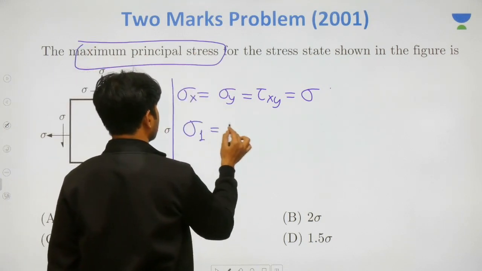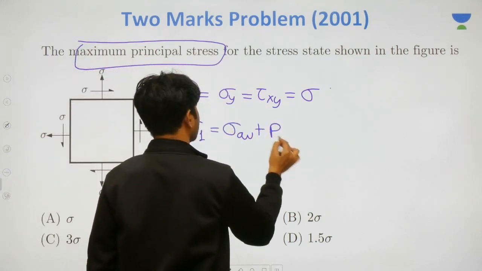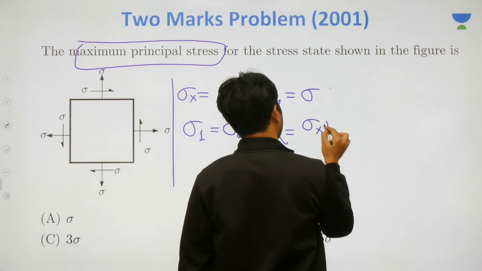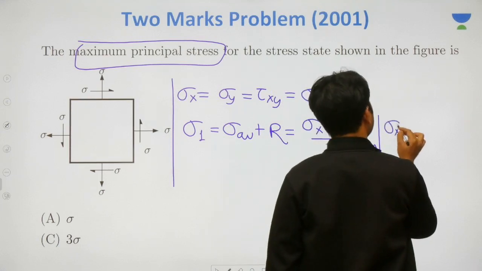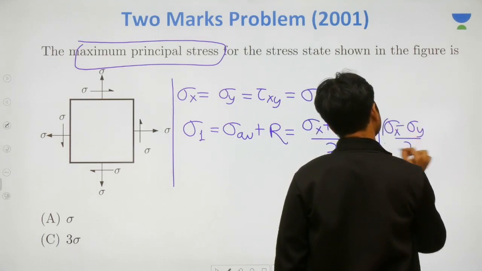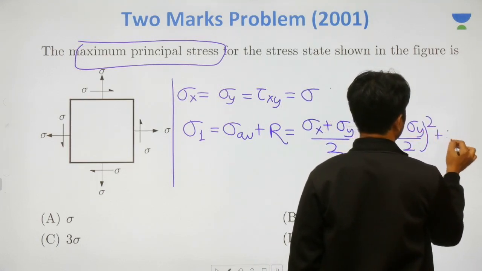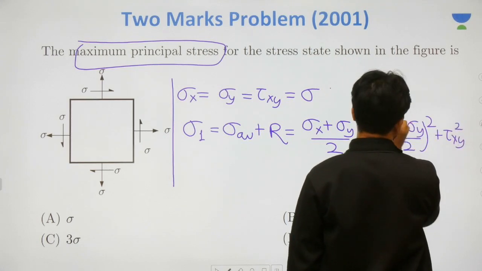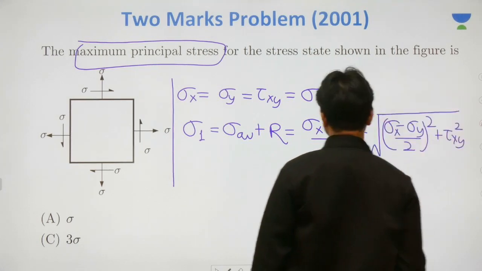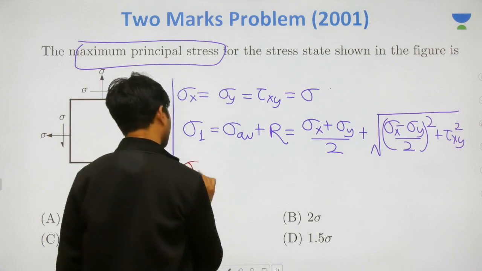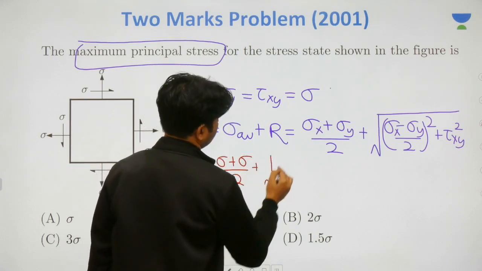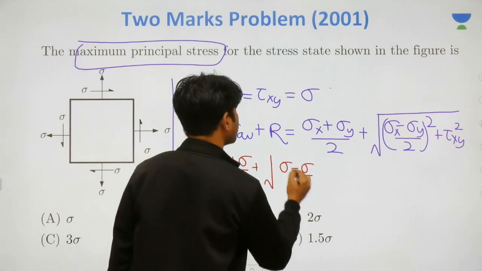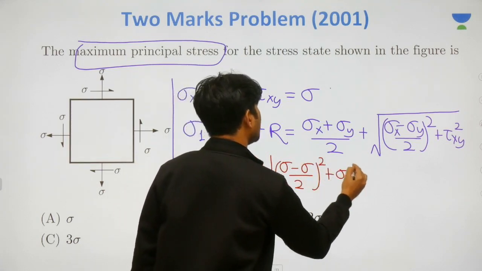This is a very challenging problem because maximum principal stress is sigma average plus R, and sigma average is nothing but sigma x plus sigma y by 2, and R is nothing but the square root of (sigma x minus sigma y by 2) whole square plus tau xy square. Sir, sigma x is sigma, sigma y is sigma, and even tau xy is sigma.